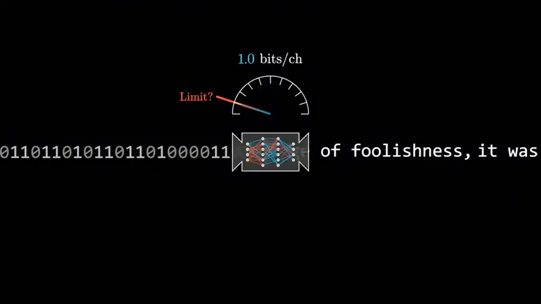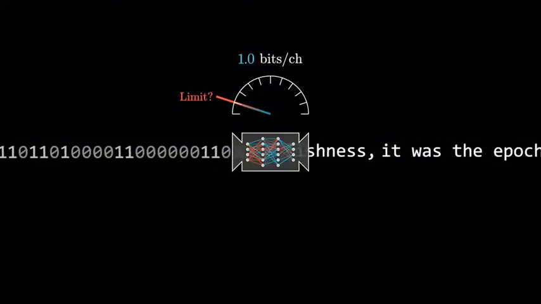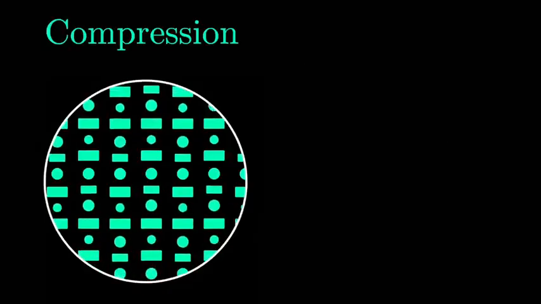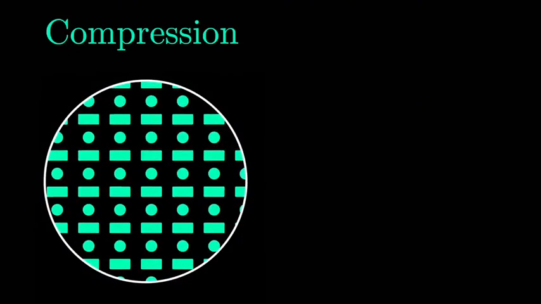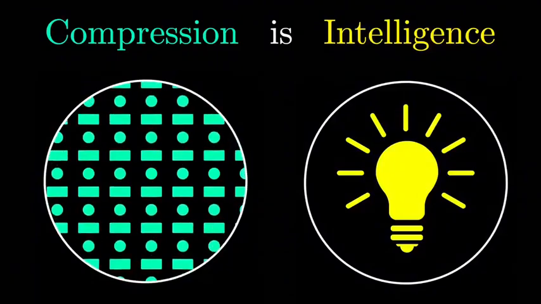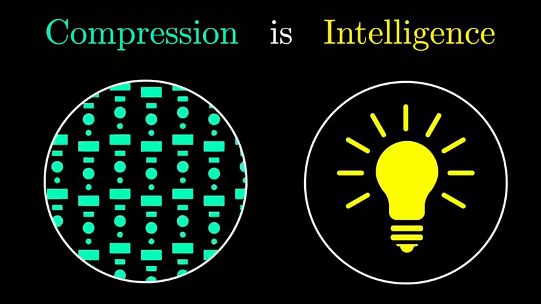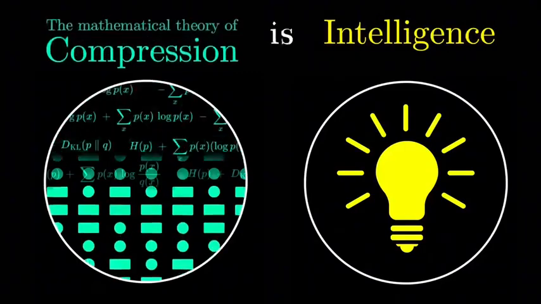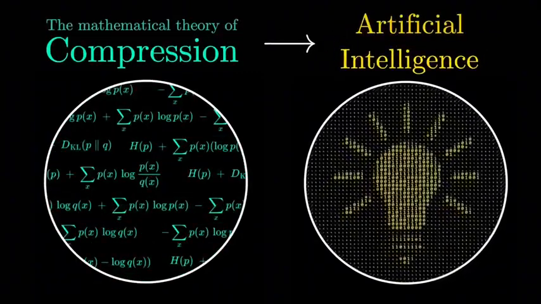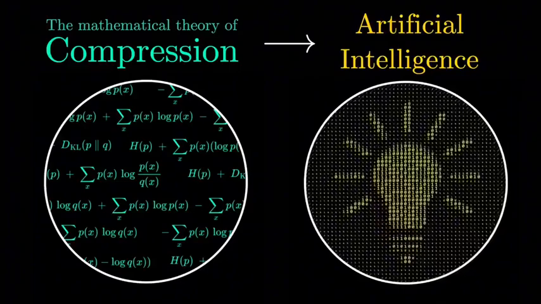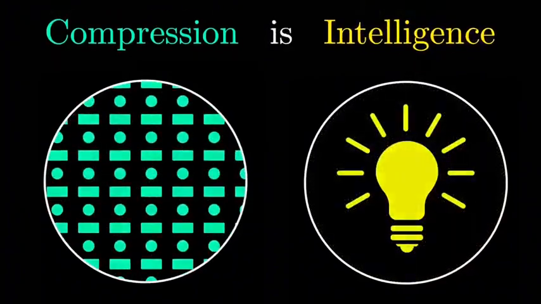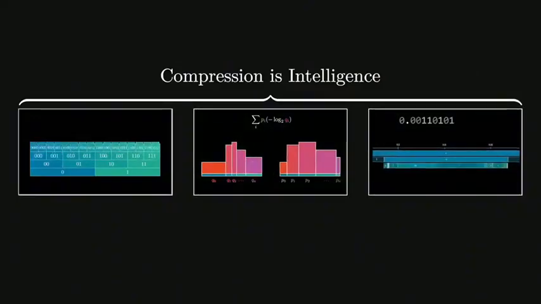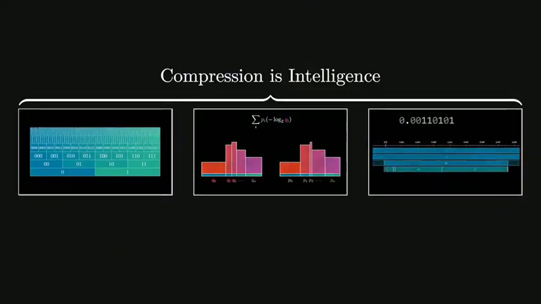Also, I don't know about you, but to me at least, there's just something very intriguing about using compression as a fundamental objective while pursuing intelligence. In fact, some people have gone so far as to say compression is intelligence. Now, as stated, that's a hard claim to judge rigorously, since intelligence is such a squishy and ill-defined term. The safer claim would be that the mathematical theory of compression is bizarrely relevant to artificial intelligence. Still, the pithy phrase is thought-provoking, so this is the first in a trilogy of videos aimed at laying down the mathematical fundamentals to assess what this claim is really getting at.